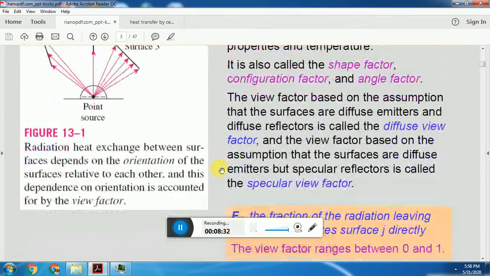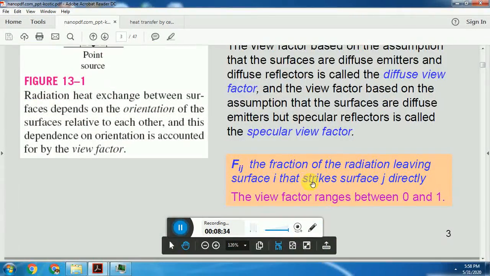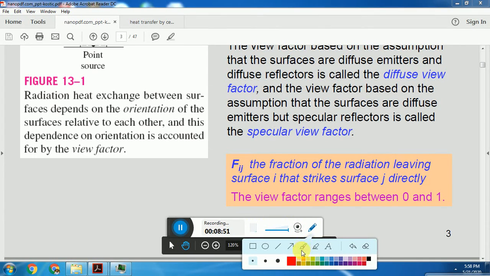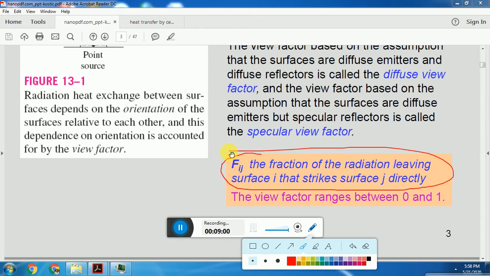Suppose there is a surface I and J. View factor gives us a sense of the fraction of radiation that leaves the surface I and strikes the surface J. Suppose there are two surfaces I and J, view factor gives us a sense of the fraction of radiation that leaves the surface I and strikes the surface J.